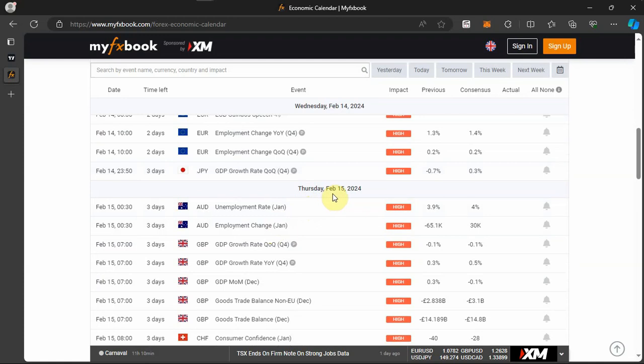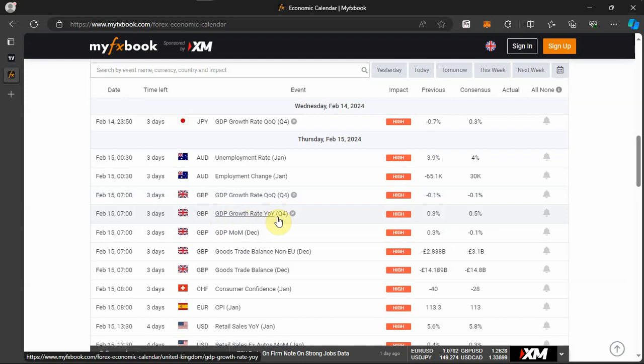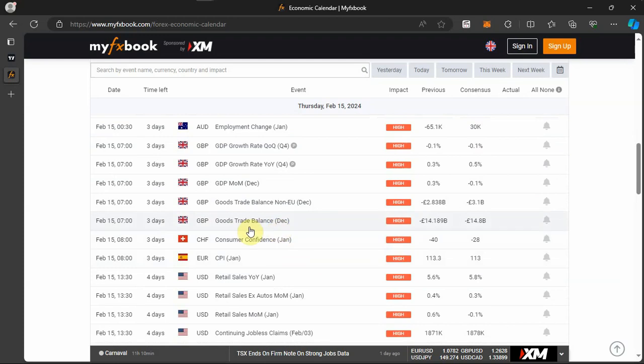Thursday, 15th of February 2024, we have unemployment change for Australia. We have employment change for the month of January for Australia. We have GDP growth rate quarter over quarter for the fourth quarter for GBP. We have GDP growth rate year over year for the fourth quarter for GBP. We have GDP month over month for the month of December for GBP. We have goods trade balance for the month of December for GBP.